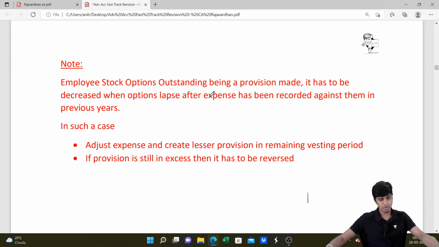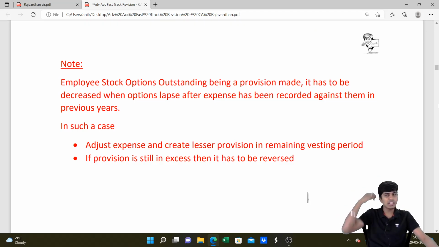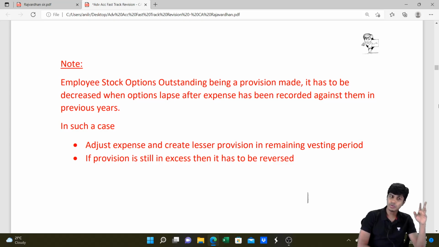Employee stock option outstanding, being a provision made, has to be decreased when the option lapses. Every year, whenever the option lapses, maybe 3 years is the period, no? First year there are 50 employees. Second year we may say there are 40 employees. So what should you do? First year you had created provision for 50. Second year you need to create provision for 40.